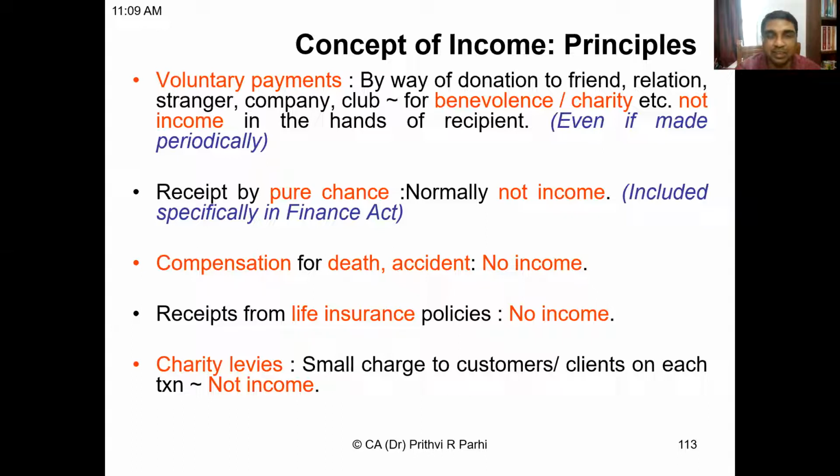Next, receipt by pure chance. Normally, it is not income, but when it is included specifically in the Finance Act, in the Act itself, for example lottery income, then it is income. Compensation for death and accidents is not income. Receipts from life insurance policies are not income.